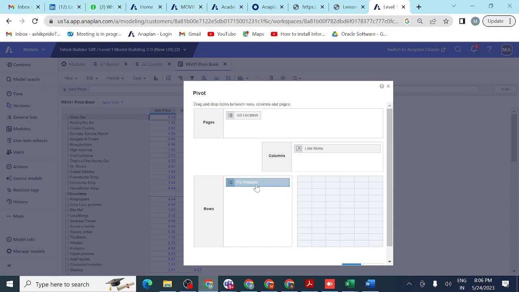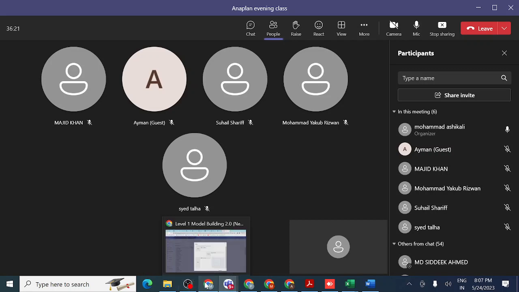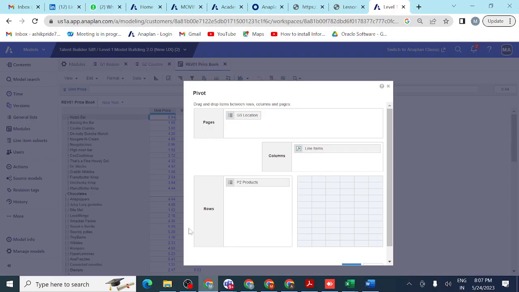If you don't have any data in the module, what happens? Can anything show in the UX pages? If the module doesn't consist of any data and we link an empty module to UX pages, what happens? Yes, nothing will happen. So that is the reason. So modules are very important in the model. That is the reason each and every module consists of data. Modules are like the engine for the model.